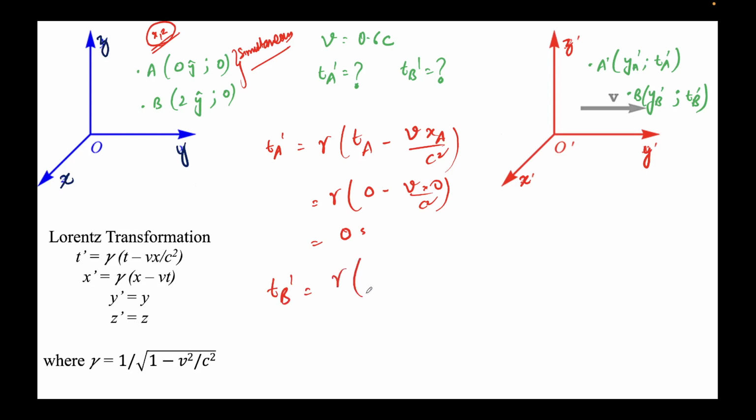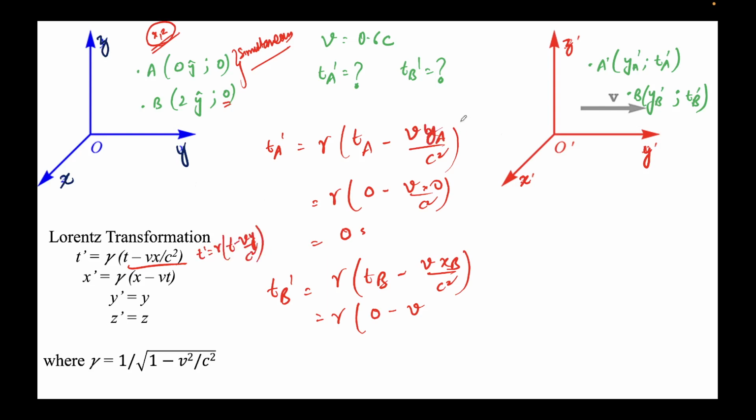Tb prime would be again gamma (Tb minus V xb over c square). Using this formula again, it will be gamma, the value of Tb is 0 again. I'll put 0 minus V xb, I should not do this. Since this action is happening in the y direction, this formula will become T prime equals gamma (T minus V y over c square).